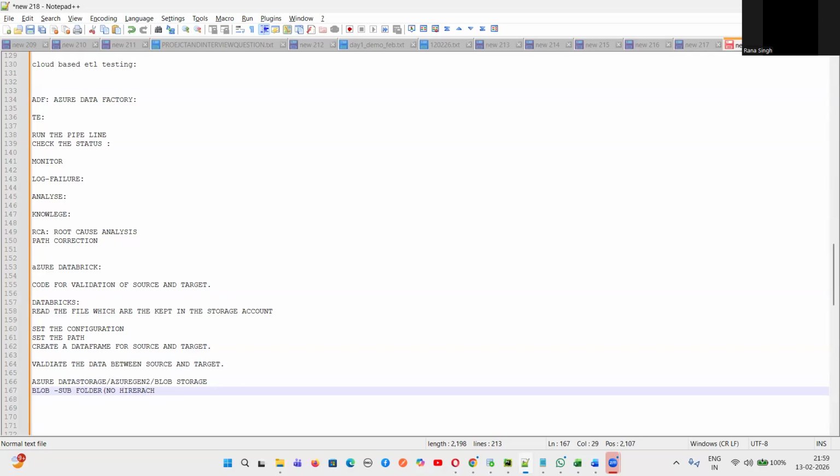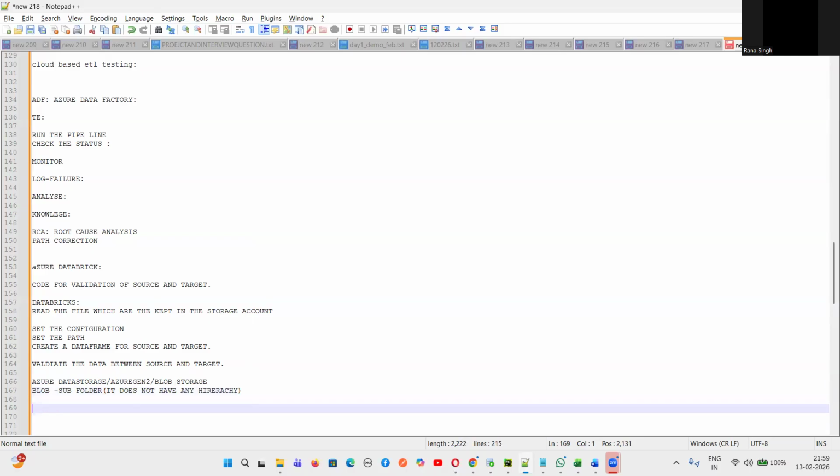It does not have any hierarchy. This is in the case of blob. And for Gen 2, guys, it will have the hierarchy. It can have subfolders.